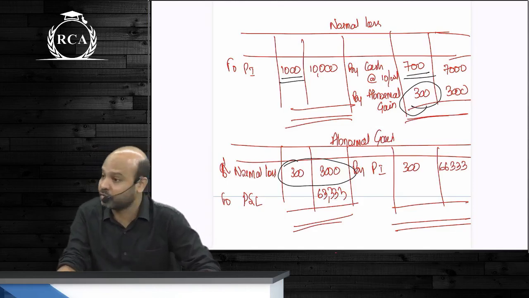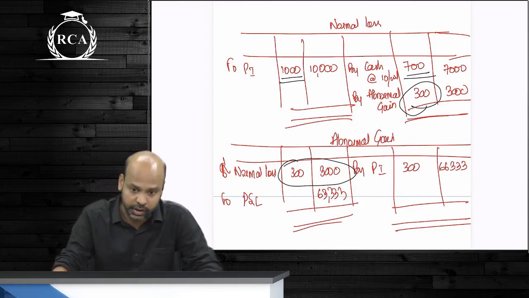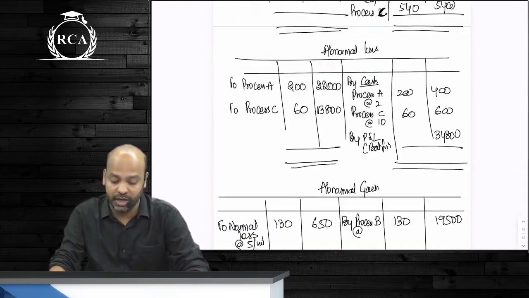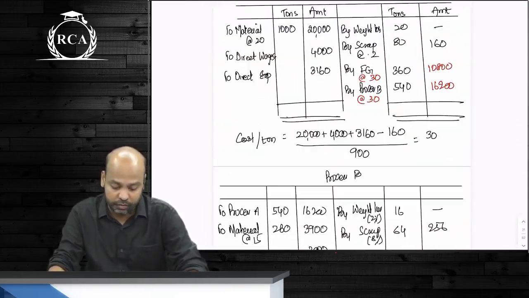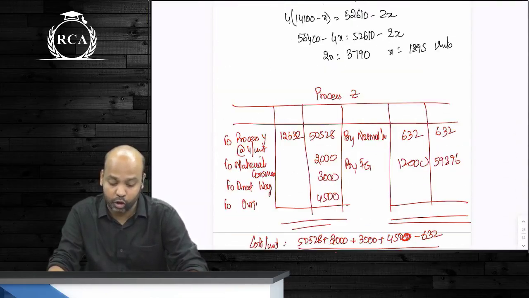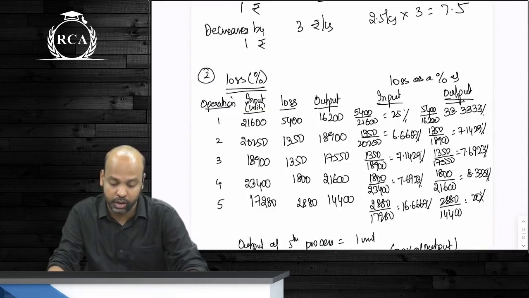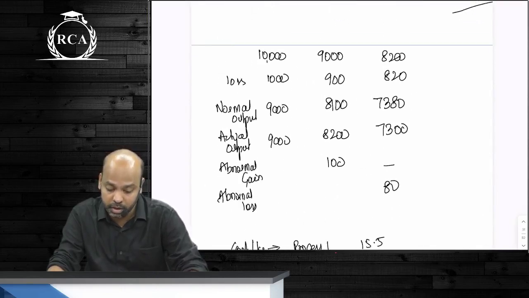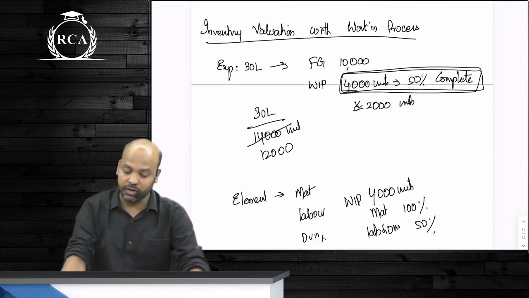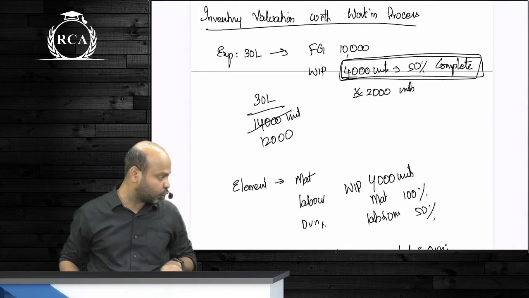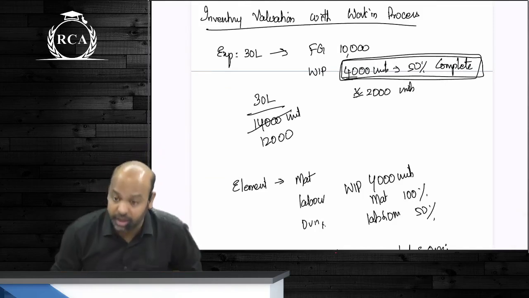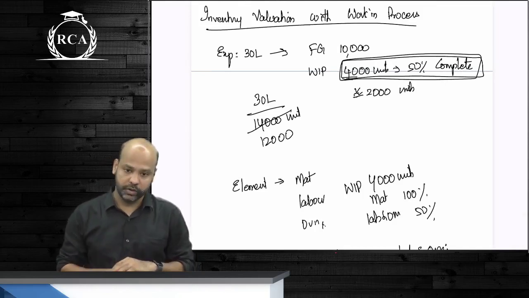Any doubt in the first set of questions? Yes or no, guys? Did you understand what I said? After that, beta, we moved on to questions wherein we had work in process. If you have work in process, the cost per unit of a completed unit and the cost per unit, guys, of a work in process unit will not be the same. Because the cost will not be the same, guys, I said you will have to convert your work in process units into equivalent number of completed units.